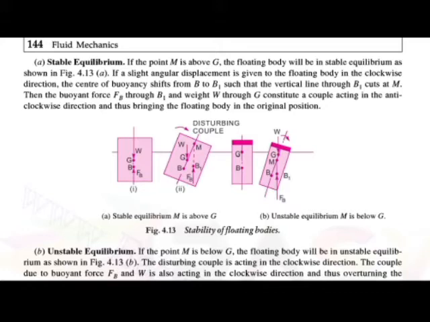Some part of the body is immersed in the water and some part is above the water.